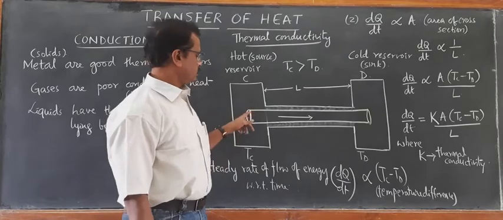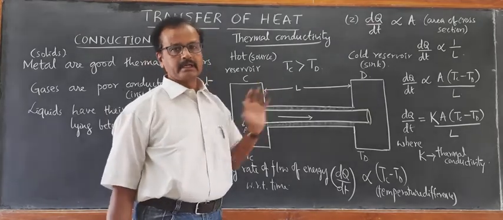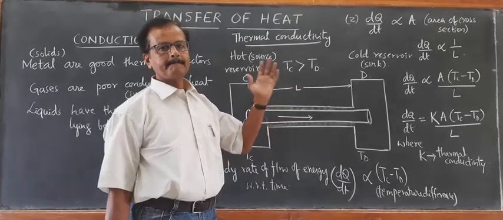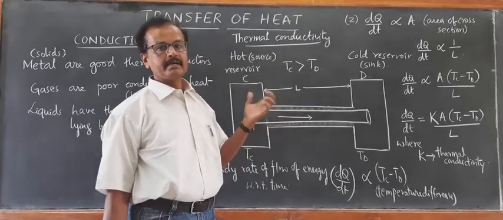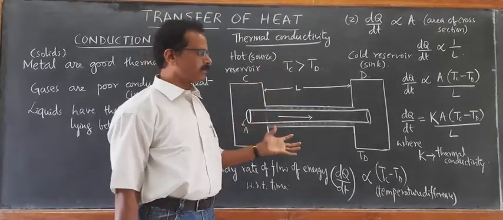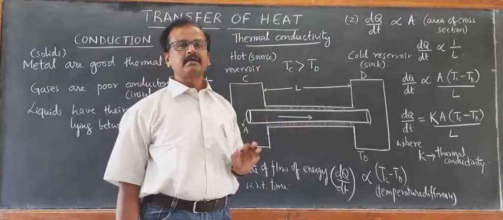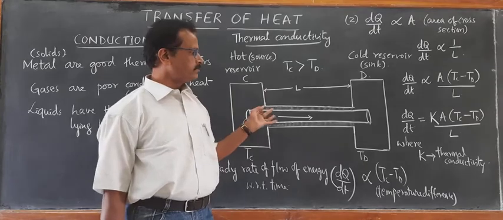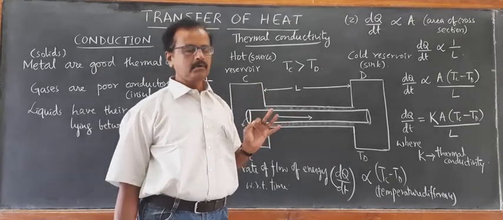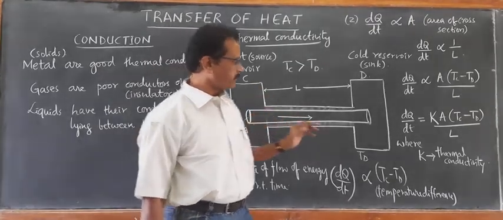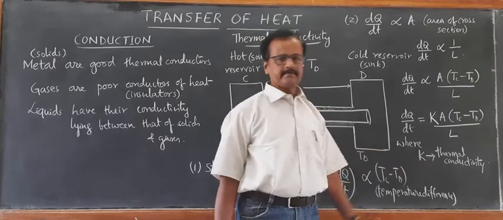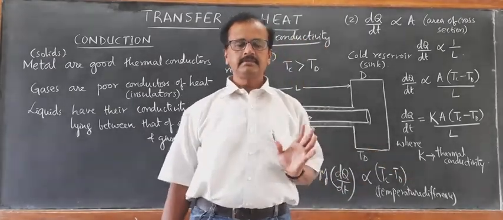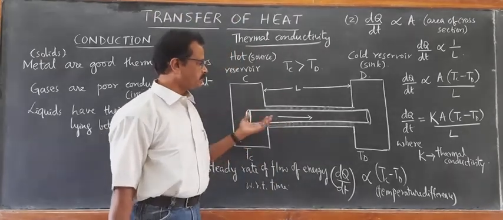Silver is a very good conductor, followed by copper, then steel, then brass. Different metals have different thermal conductivities. Out of all, silver is a very good thermal conductor. K determines the thermal conductivity of a metal.